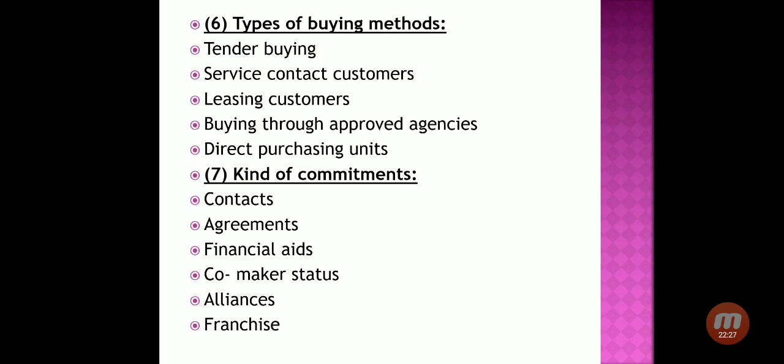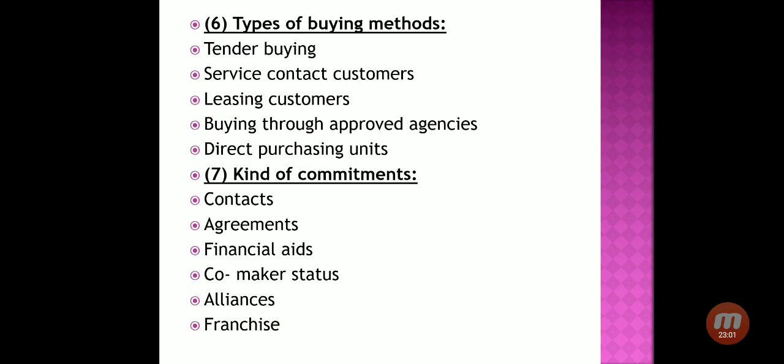So both the companies are liable to exercise the terms and conditions of the contract, the company as well as the customer. Leasing customers is also an important buying method. Here the company is not directly purchasing the ownership of a particular property, but is taking the property on lease. Many times companies take land from the government on lease for 10 years, 50 years or 100 years.